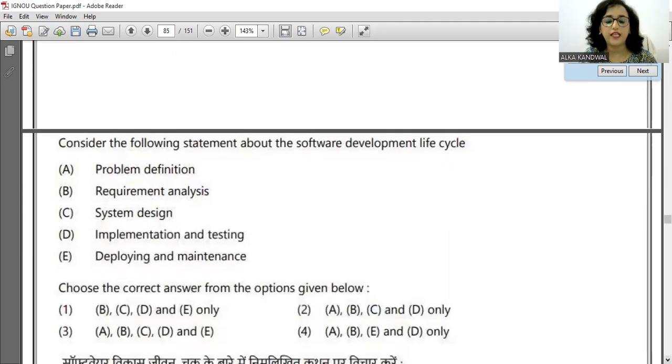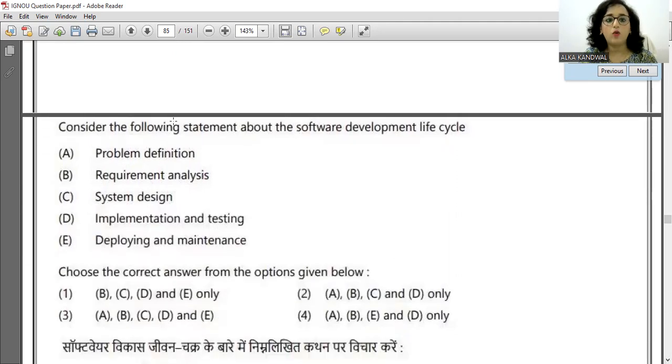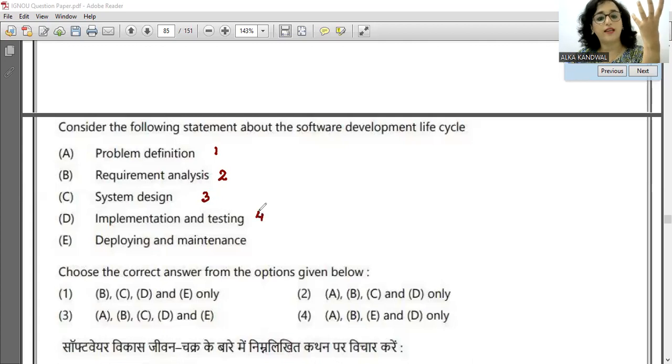Consider the following statements about SDLC. What is software development life cycle? So there is a life cycle related to the software development. तो पहले क्या होता है? First step, problem को define करते हैं, then requirement is analyzed, then the system is designed, implementation and testing होती है, और फिर deploying and maintenance होता है. So that is the correct order which is given in this question.